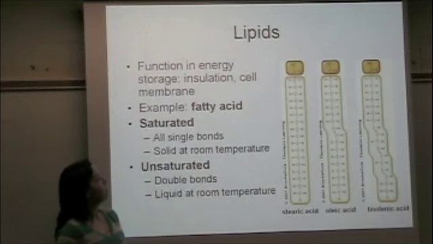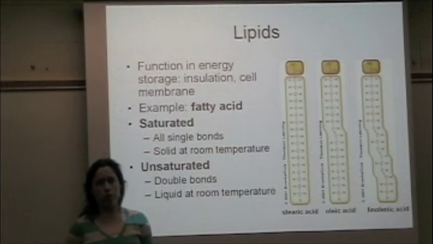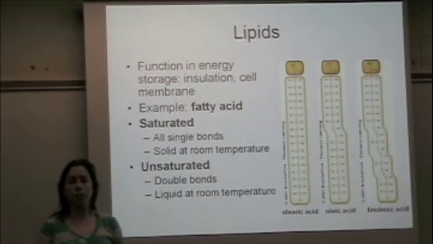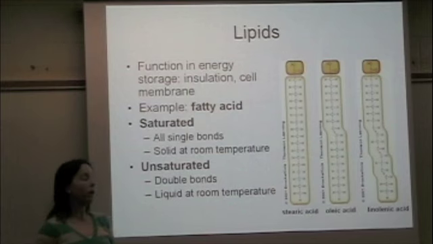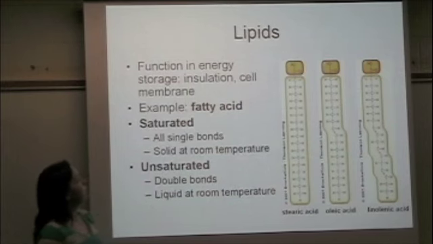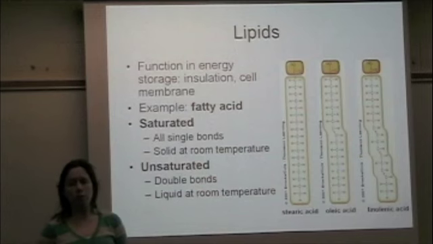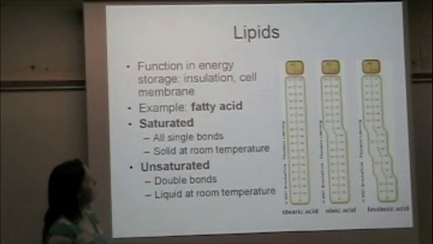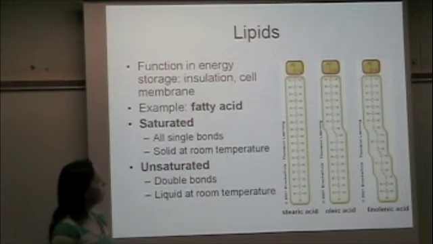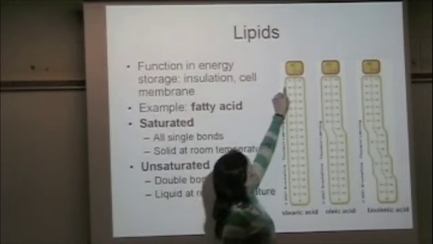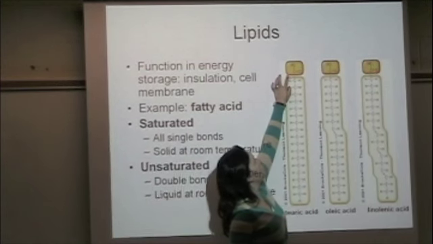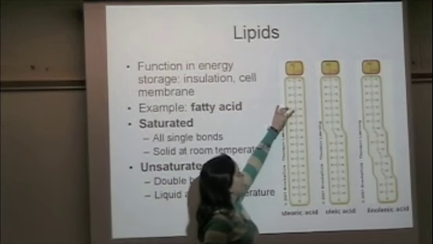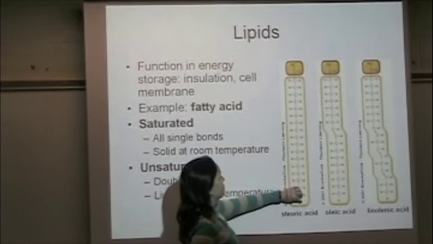Okay, the lipids mostly function in energy storage. They can also be used as insulation for marine mammals, the blubber layer in whales, for example. And also, we find lipids in our cell membranes, which we'll talk about later as well. The example that I put on this slide is the fatty acid. Okay, and fatty acids have a carboxyl head, C double bonded to an oxygen, single bonded to an OH, and then the rest of it is the tail. And all the tail is carbons and hydrogen over and over and over again.